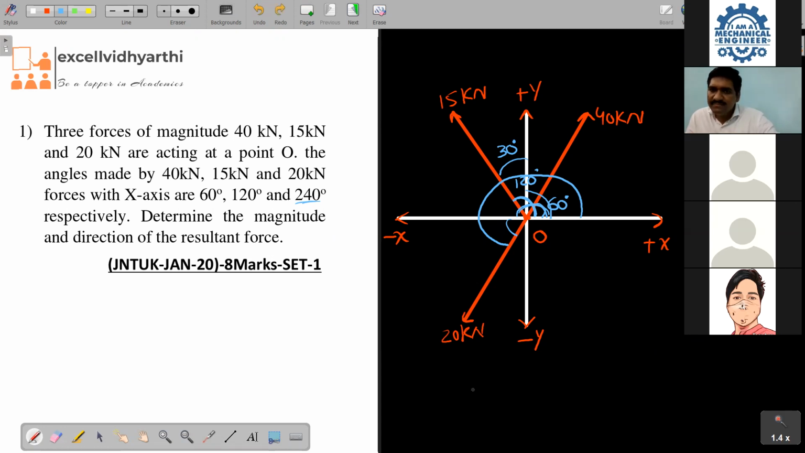Shall I explain once again? Yes. Okay, so no assumption. This is given in the problem. So 40 is making 60 with x. Next, 15 is making 120. Since this is 90, how much is this? 30. Right? Next thing is what? 240.